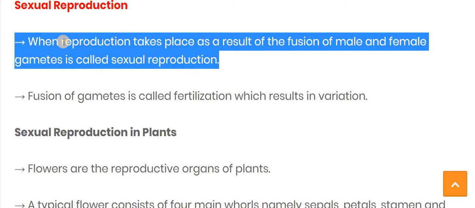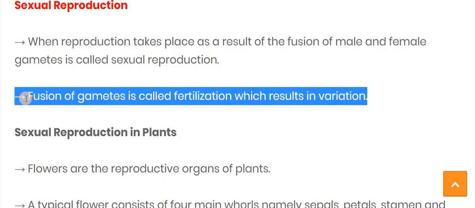Let's revise. When reproduction takes place as a result of the fusion of male and female gametes, it is called sexual reproduction. While fertilization, the fusion of gametes, results in variation.